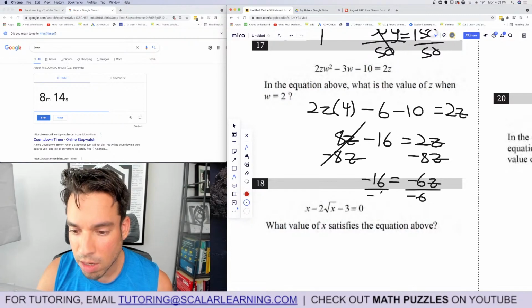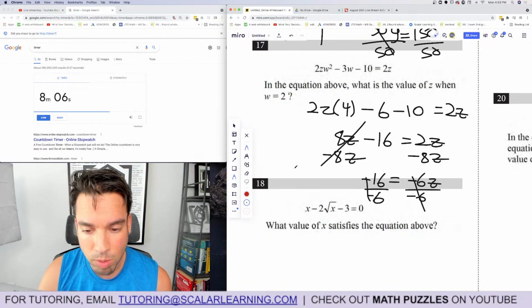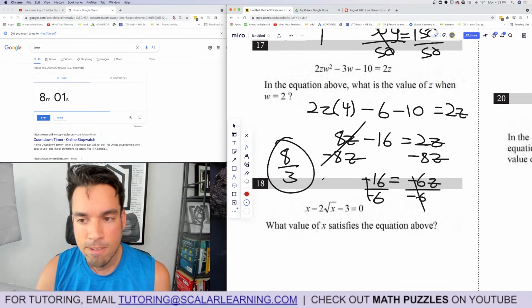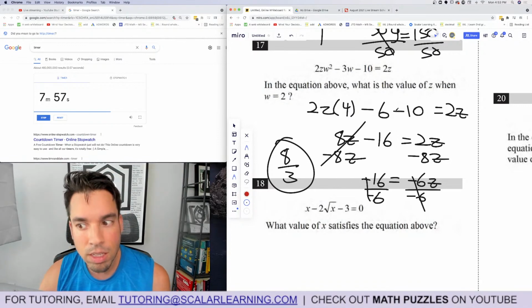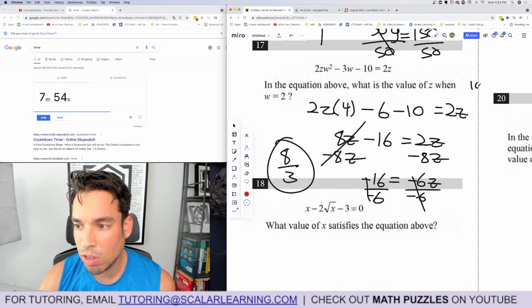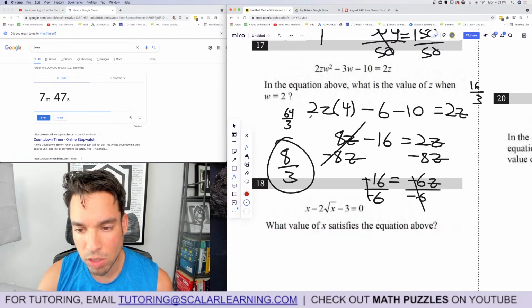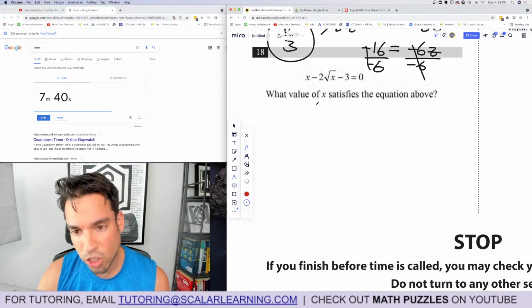Divide by negative 6. I don't like that we have a fraction, but hey, sometimes that's the answer we get. So negative 16 over 6, but it cancels out the negatives. I'm going to reduce that, divide top and bottom by 2, and we get 8/3, and that is the answer. Can we plug and chug? Do I have time? It's going to be a little dicey, but I could probably do it. 8/3, that would be 16/3 on this side equals 8 times 8/3 is 64/3 minus 16, which is 48/3. Yes, it's correct.